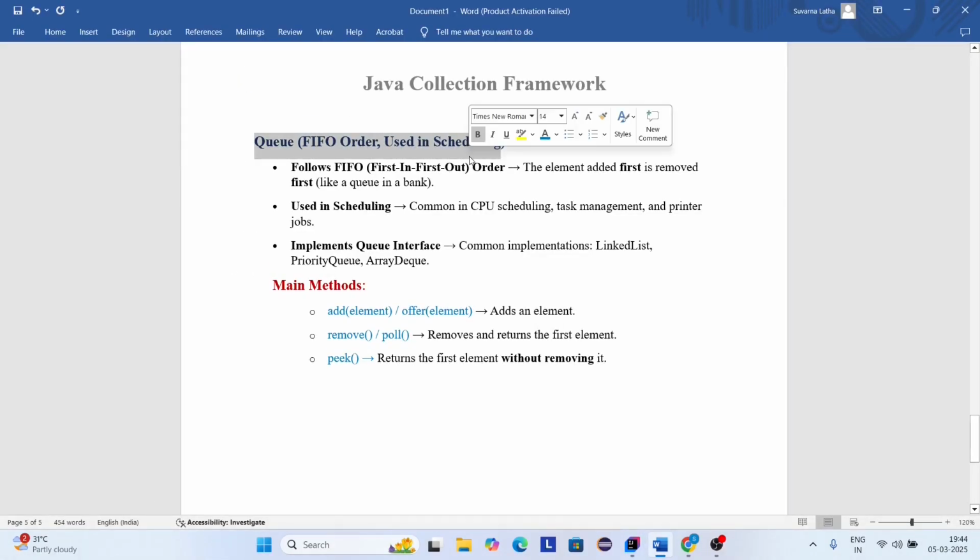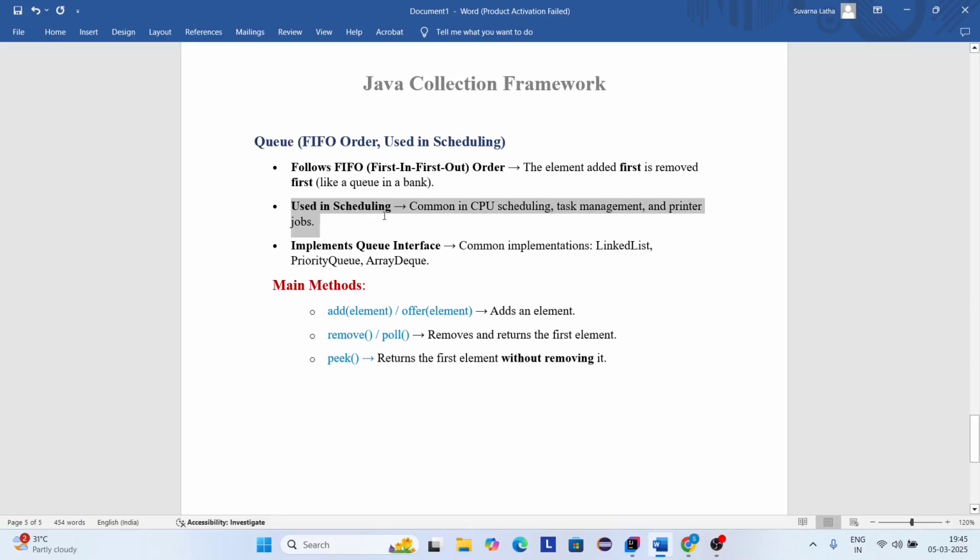And next one is the queue interface. It is the sub interface of the collection interface. So it follows FIFO. FIFO means first in, first out order. Here the element added first is removed first. It means elements are processed in the order they were added. For example, just like a queue in the theater, the first person in the line is served first, right?